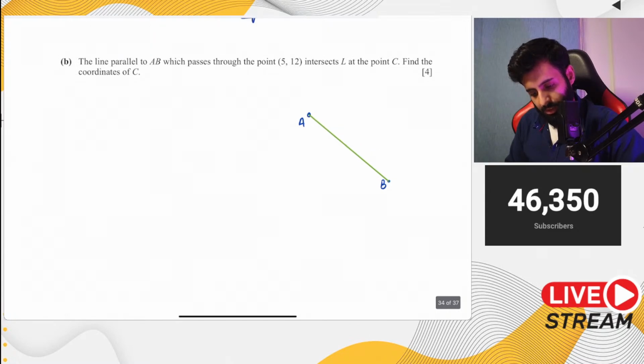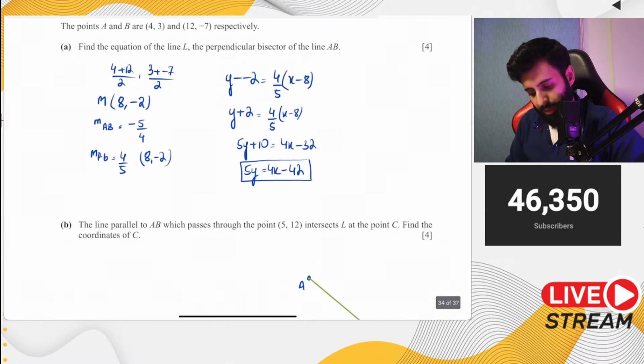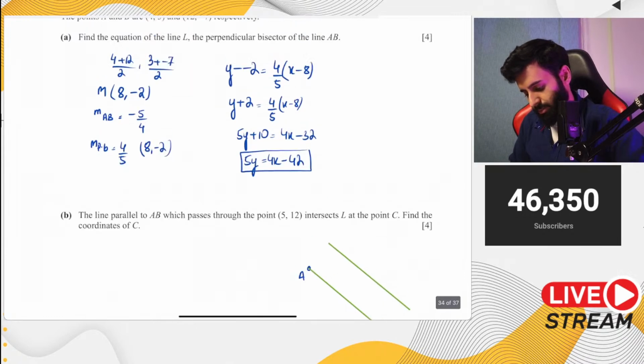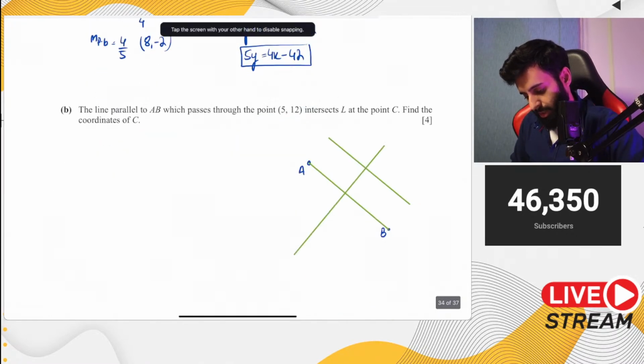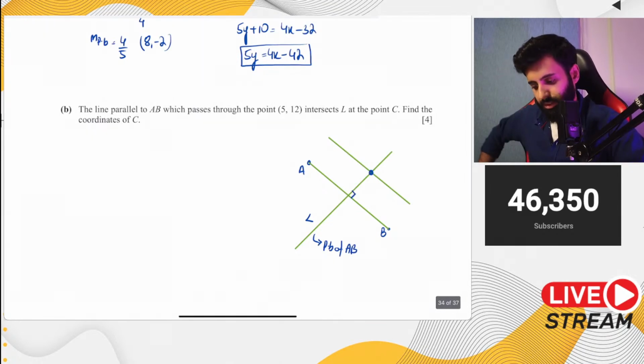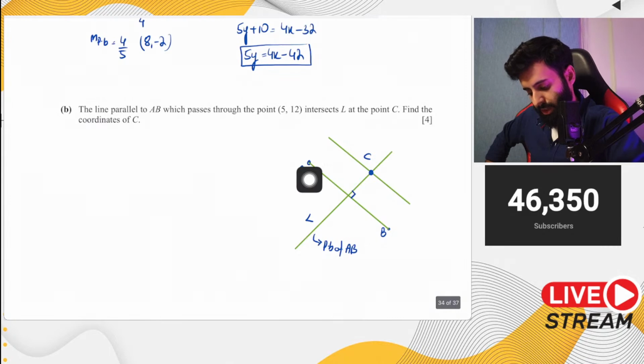Then it says the line parallel to AB, which passes through the point 5, 12, intersects L at the point C. So that means there's another line which is parallel to AB. By the way, what exactly is L? Bear in mind, L is the perpendicular bisector of AB. So what you can see here, L, is actually the perpendicular bisector of AB. And this is the point of intersection. So I'll repeat what's going on. Here's AB, here's the perpendicular bisector of AB.